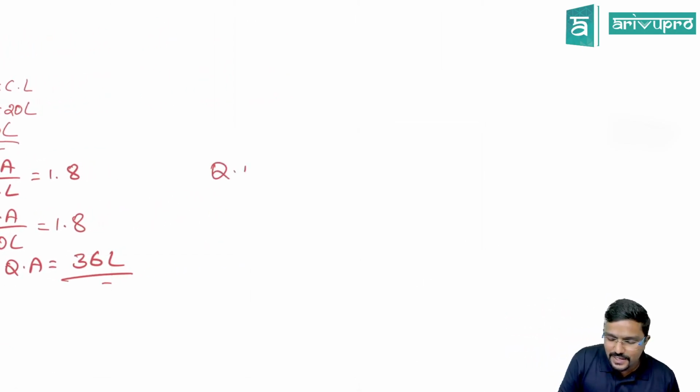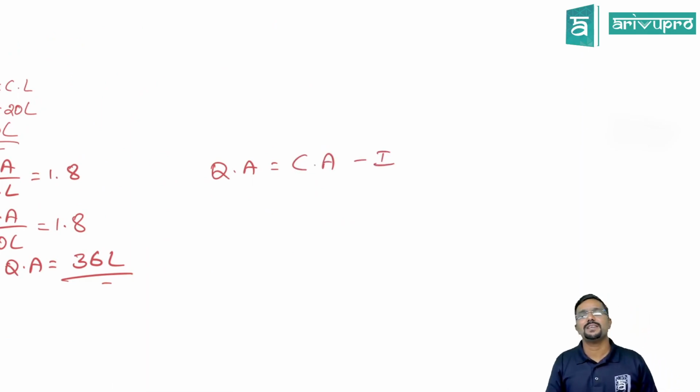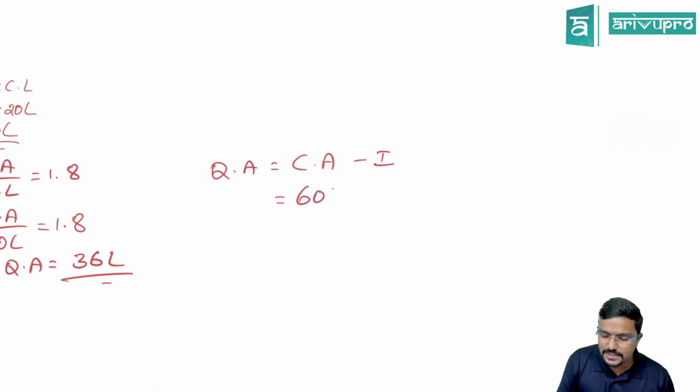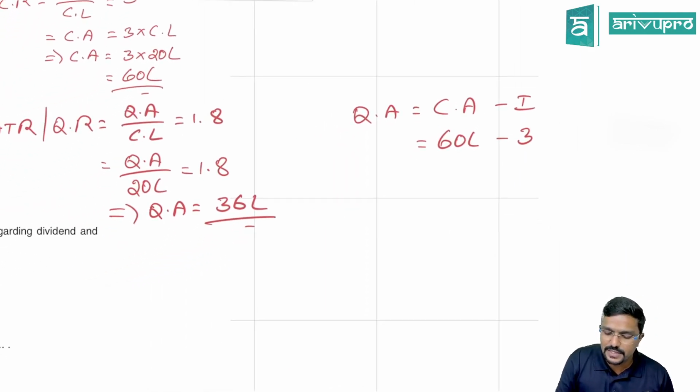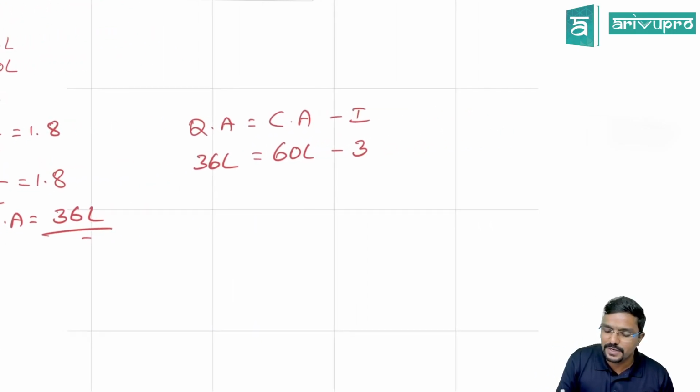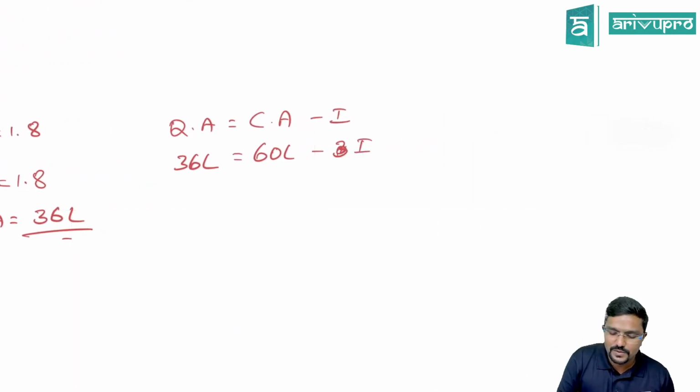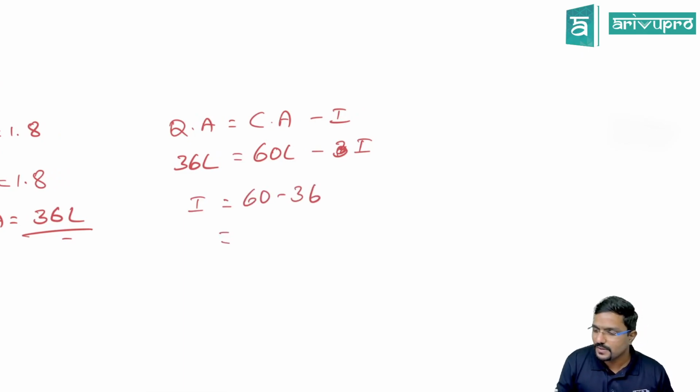Now what is quick asset? Quick asset is equal to current asset minus inventory, guys. Minus inventory or stock. If nothing is mentioned about prepaid expenses, it is always assumed to be 0. How much is current asset? 60 lakh. How much is quick asset? 36 lakh. So inventory, keep it as I only. So I is equal to 60 minus 36, which is 24 lakh.